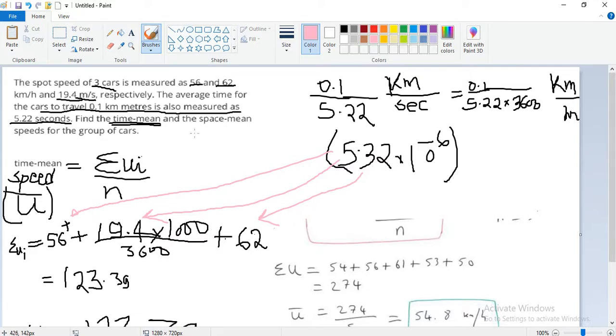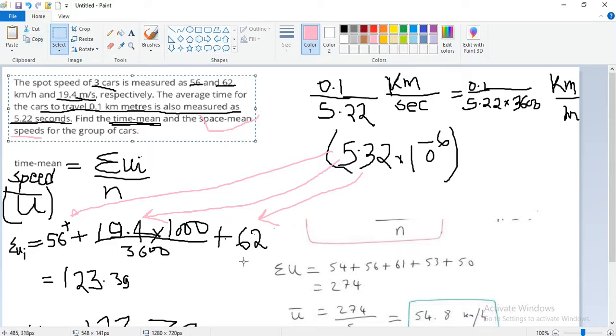On the space mean speed. Okay, we will go for space mean speed if we are not getting the answer from time mean speed. So we will try to find out the space mean speed.